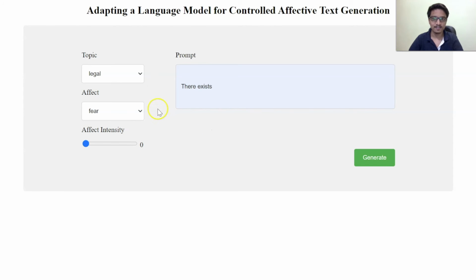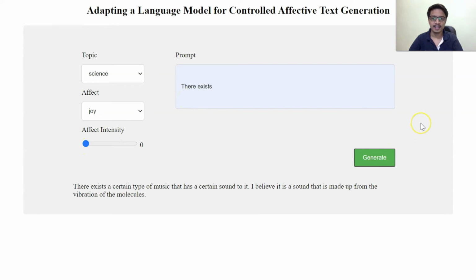Let's generate a sentence with topic science, affect joy, affect intensity 0, and prompt "there exists". The model generated: there exists a certain type of music that has a certain sound to it. I believe it is a sound that is made up from the vibration of the molecules.